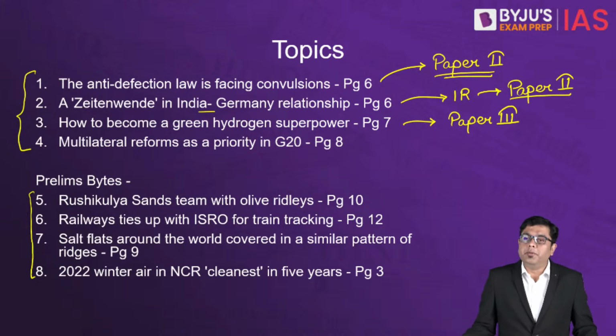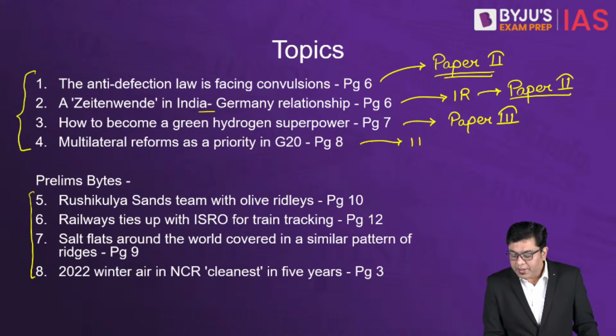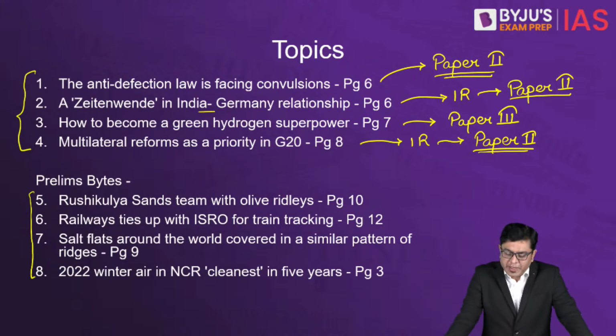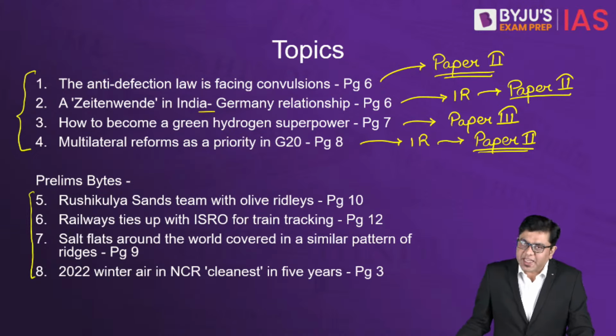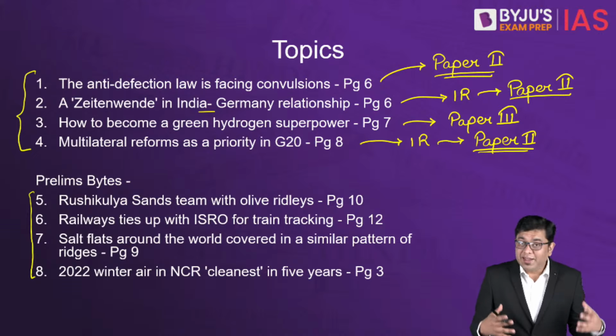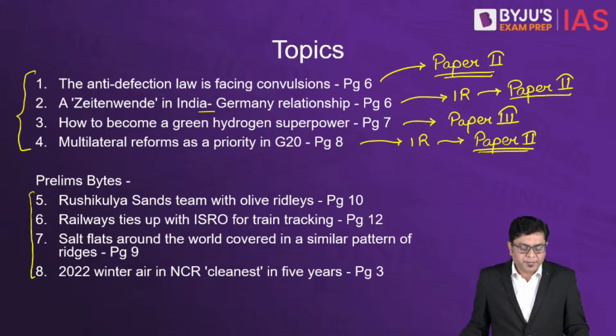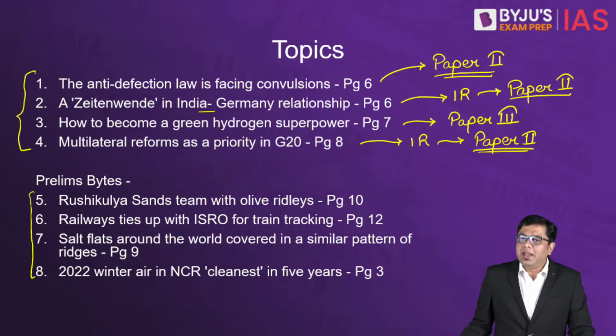Then, multilateral reforms as a priority for G20. Again, a portion of IR that comes under paper 2. So overall, your GS paper 2 and GS paper 3 portions shall be covered with these topics, and then a few of the important ones for the prelims, and then we will tackle the mains type of questions which can be asked from this area. We shall try to understand the kinds of approaches that you can take while answering those questions. Now, without further ado, let us initiate the discussion.